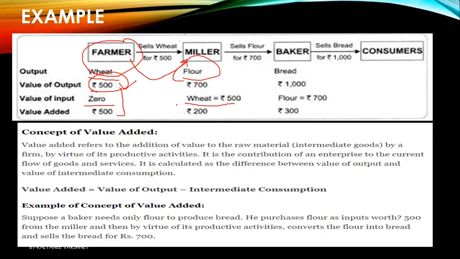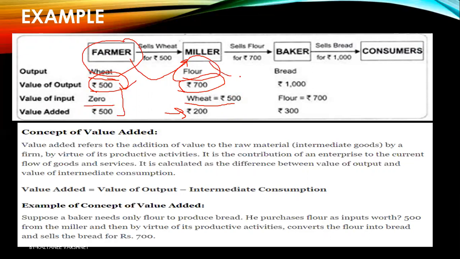So he's using some machinery, raw materials, or other people in the process. He's basically adding some value to this. So wheat has been converted into flour, and the value is rupees 700. So he has actually added rupees 200 to the rupees 500 of that particular wheat.